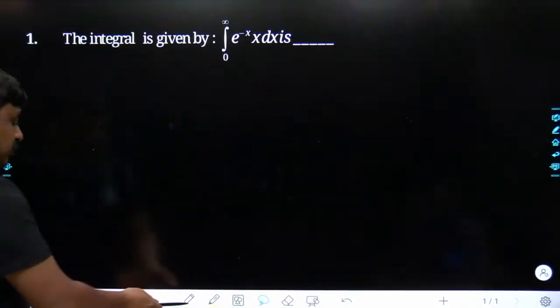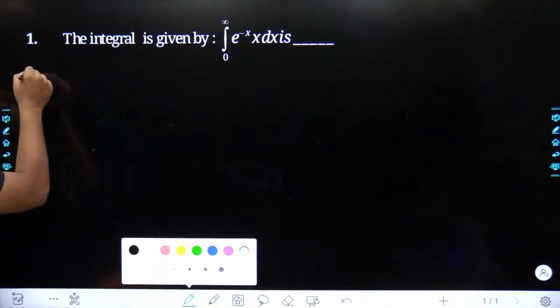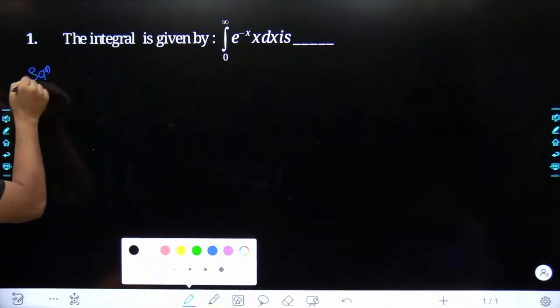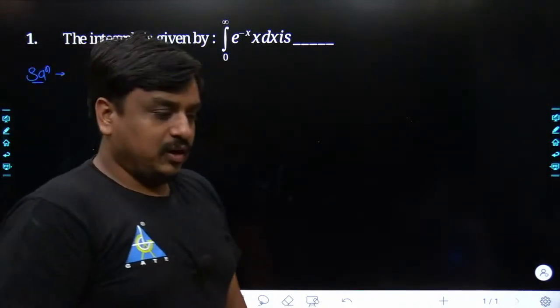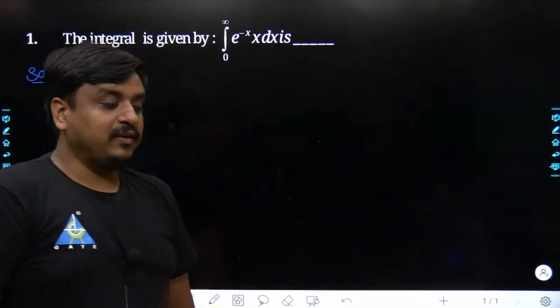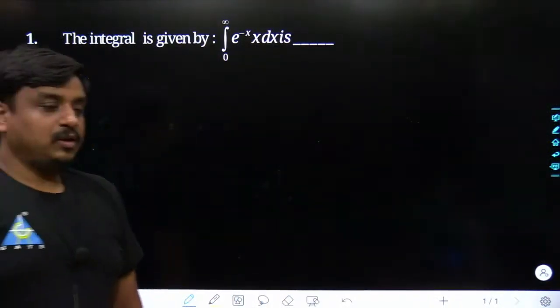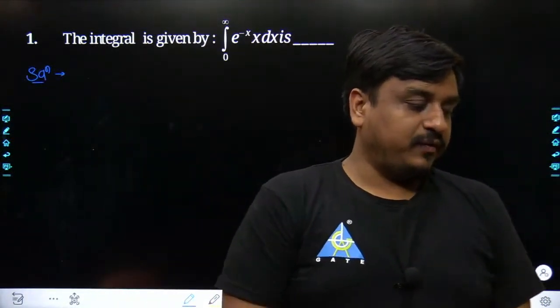So I would expect the students who have attended my last class to be able to give the answer in not more than 30 seconds. Question 1, the answer has come from Pranali. Pranali says the answer would be 0.5. Anyone else apart from Pranali? So according to Pranali, the answer would come as 0.5.